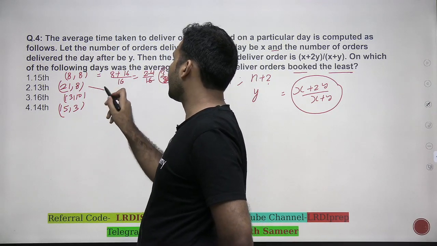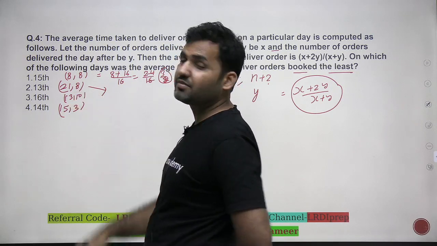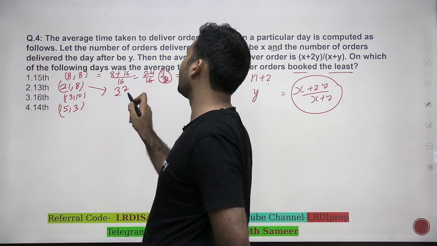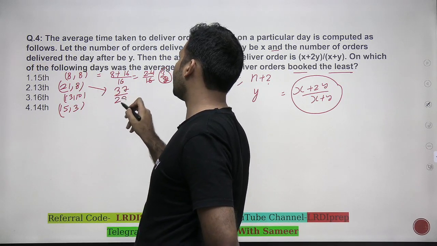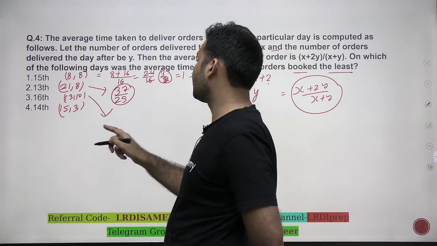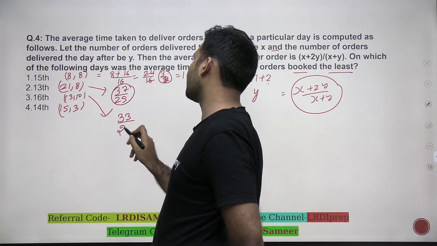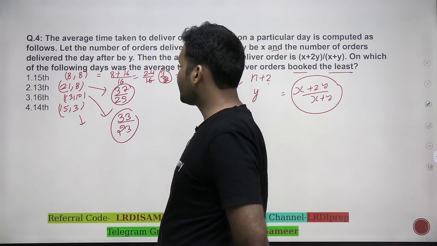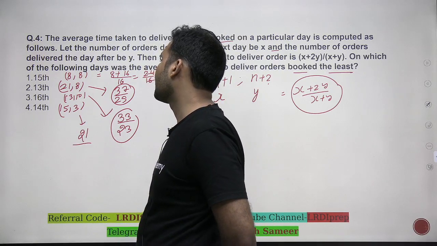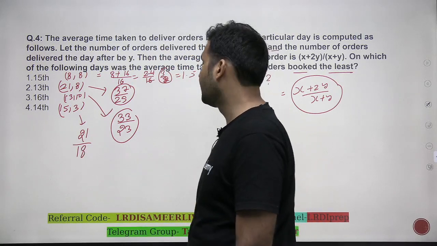21 by 8. Now if I look at this fraction here, this would be 21 plus 2 times of 8, that is 16. 21 plus 16 would be 37 upon 21 plus 8, 29. 37 upon 29. If you look at this value, 13 plus 2 times of 10, which is 20 plus 13, 33 upon x plus y, that is 23. If you look at this fraction, 15 plus 2 times of 3, that is 21 upon x plus y, that is 18. I'm supposed to find out which fraction is least.